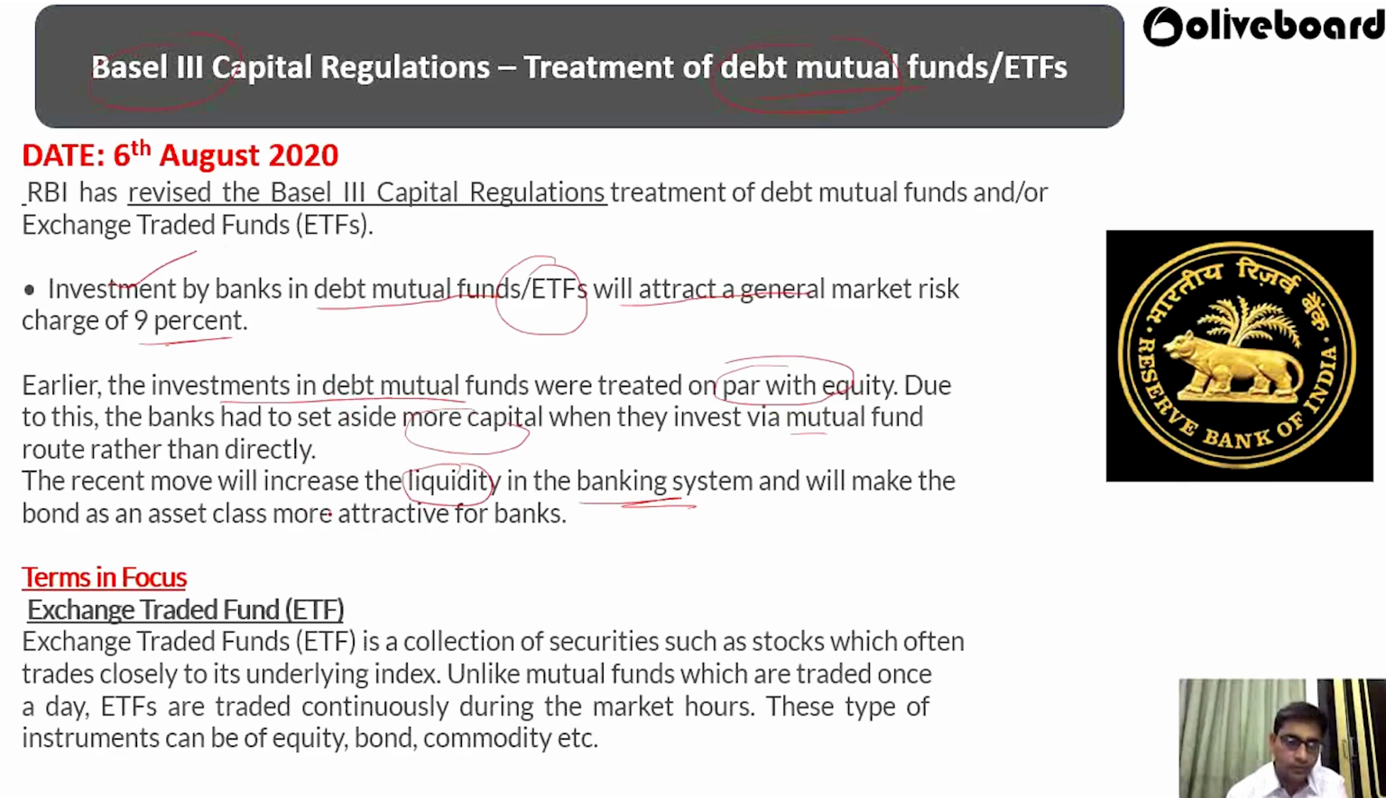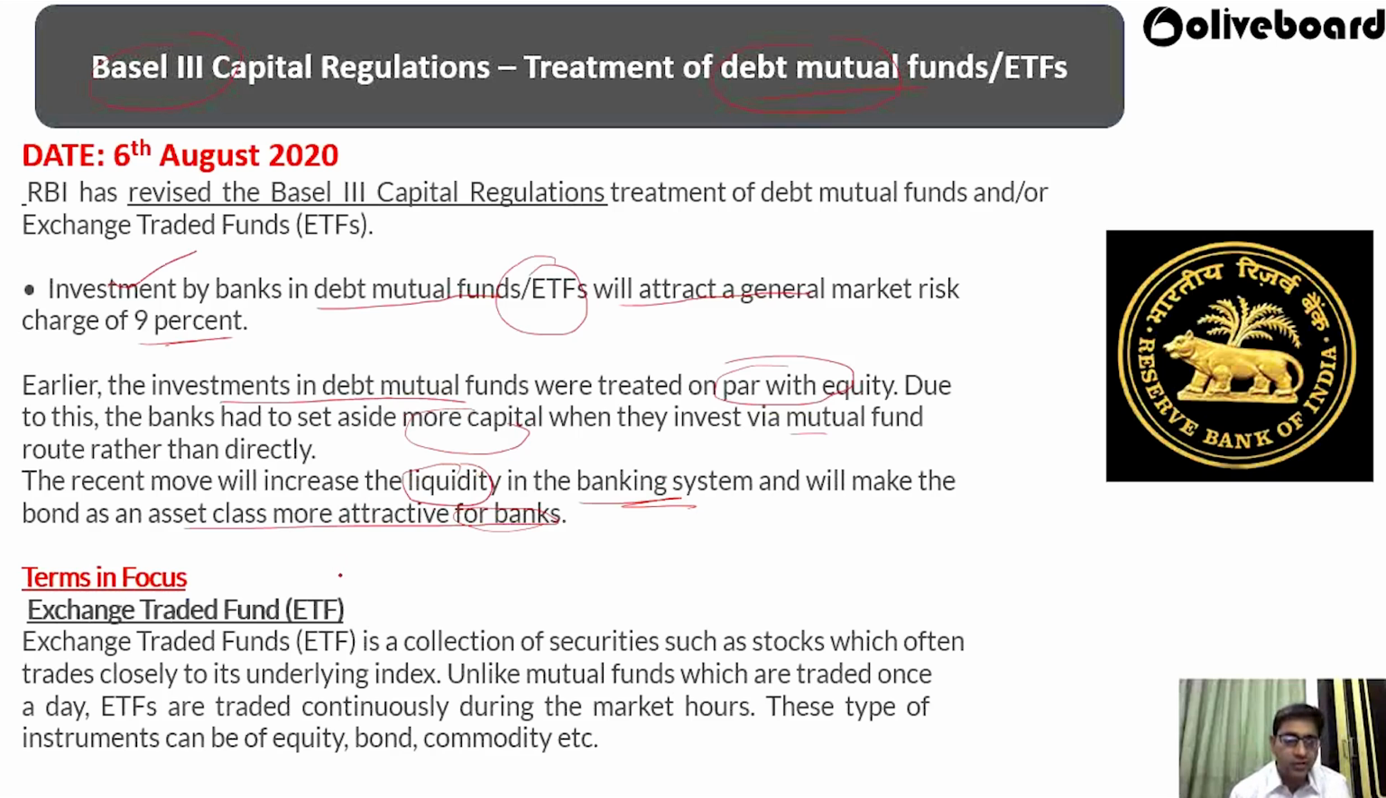Because of the recent move, there will be an increase in the liquidity in the banking system, and it will make the bond more attractive as an asset class for the bank. Because of this, the bond will look like a very attractive asset for the bank to get, along with debt mutual funds and exchange traded funds.